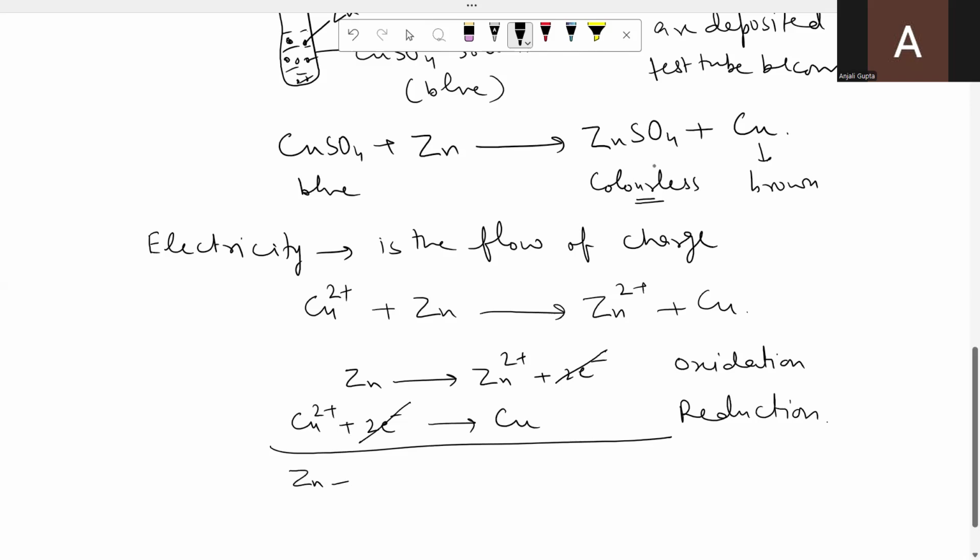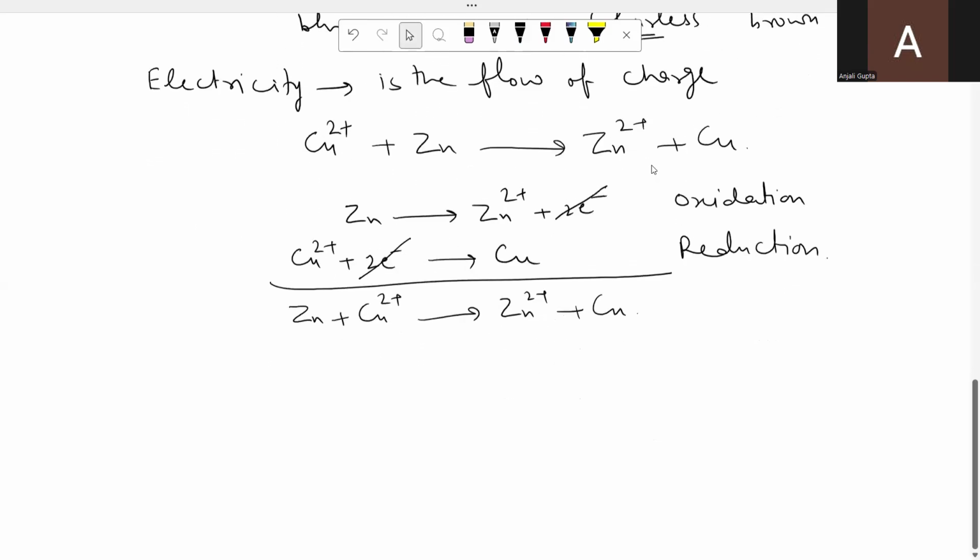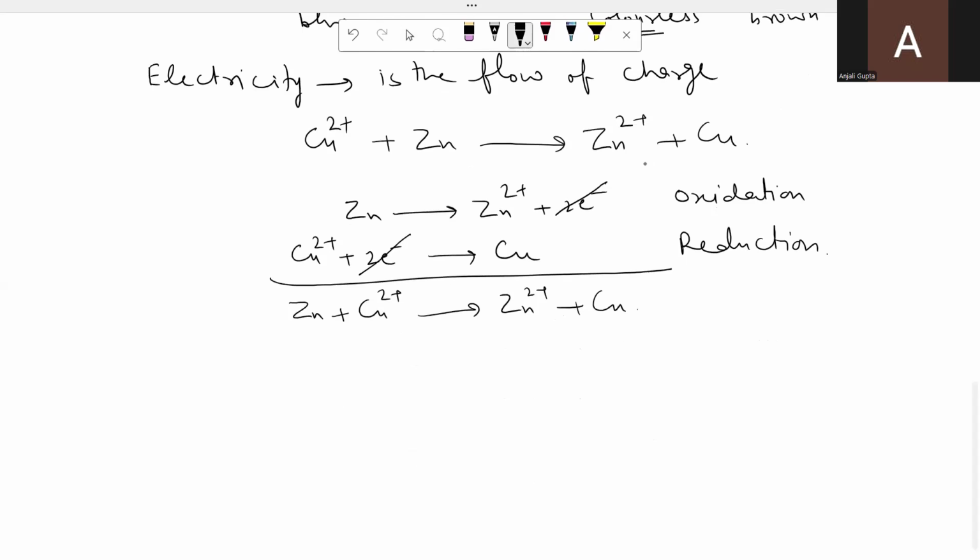Now you can add the 2 equations: zinc plus copper ion gives zinc ions and copper. So you can see here, there is a transfer of electrons from zinc to copper ion. And there is direct transfer of electrons. That is why the chemical energy is converted into heat.